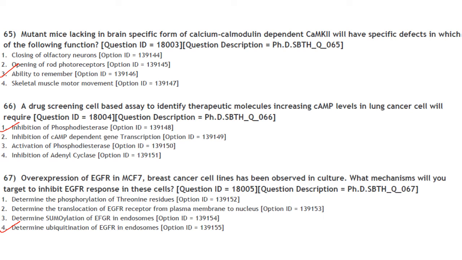So the assay will require inhibition of phosphodiesterase. Why? Because cAMP is degraded by phosphodiesterase to 5' AMP. So if you inhibit phosphodiesterase, then you can increase cAMP levels.